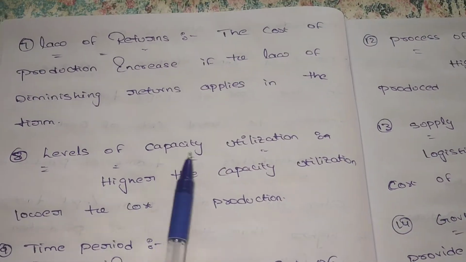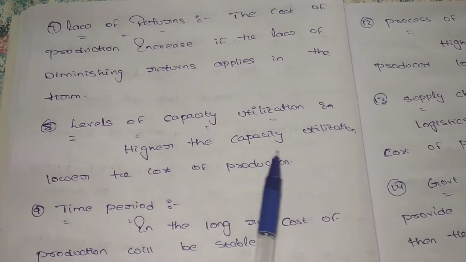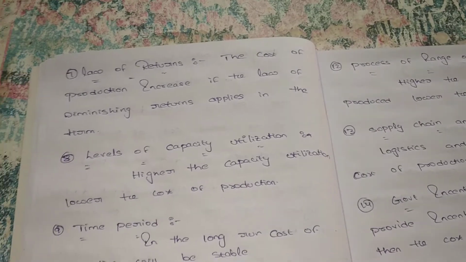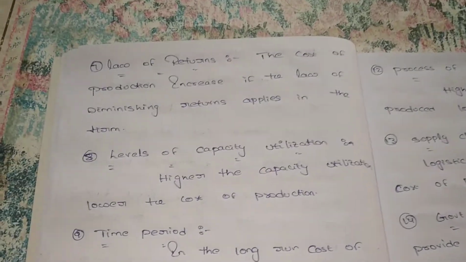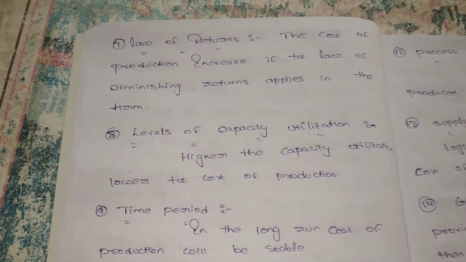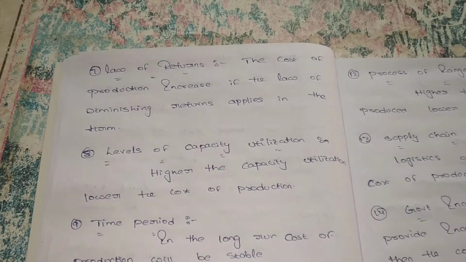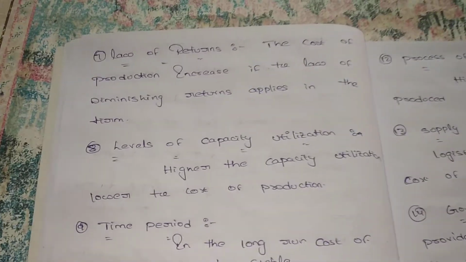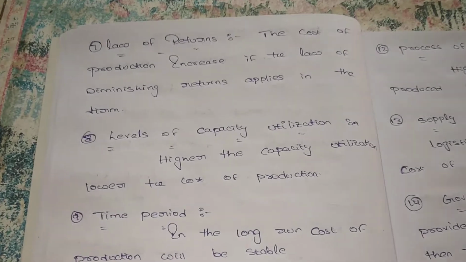Next, levels of capacity utilization. The higher the capacity utilization, the lower the cost of production. Suppose in our organization we are using a technology for the production of goods. Using that technology, we produce more goods at a time, and then we reduce some costs, like electricity cost. So our cost of production will decrease.